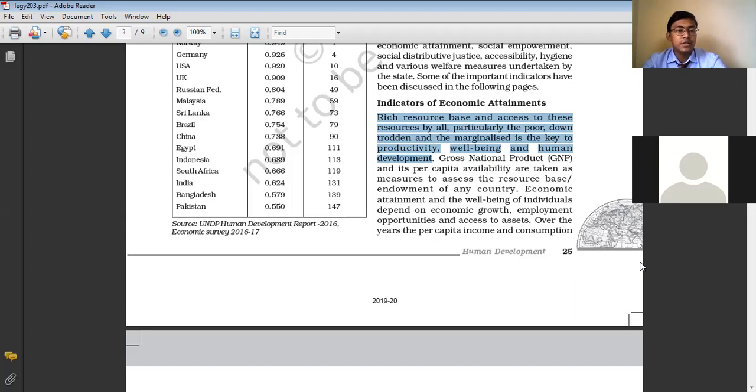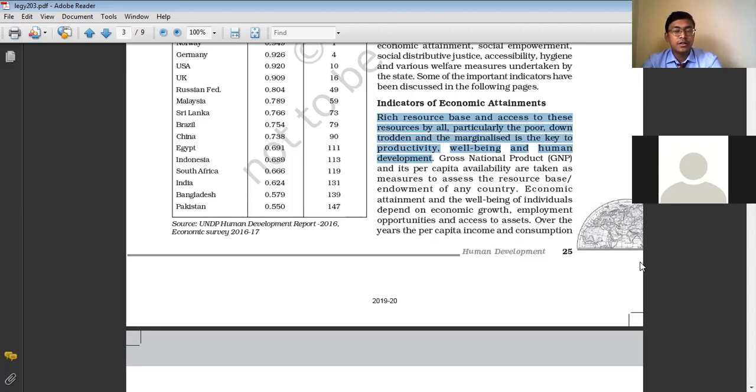Their productivity will increase. The level of productivity of these poor people will increase. They will be better off, they will live in a better position, and ultimately it will lead to human development.